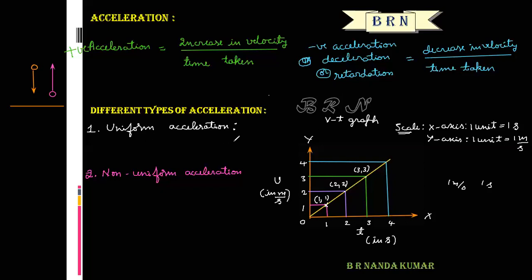If the velocity changes by unequal amounts in equal intervals of time, that is non-uniform acceleration of a particle. And the next type is average acceleration.